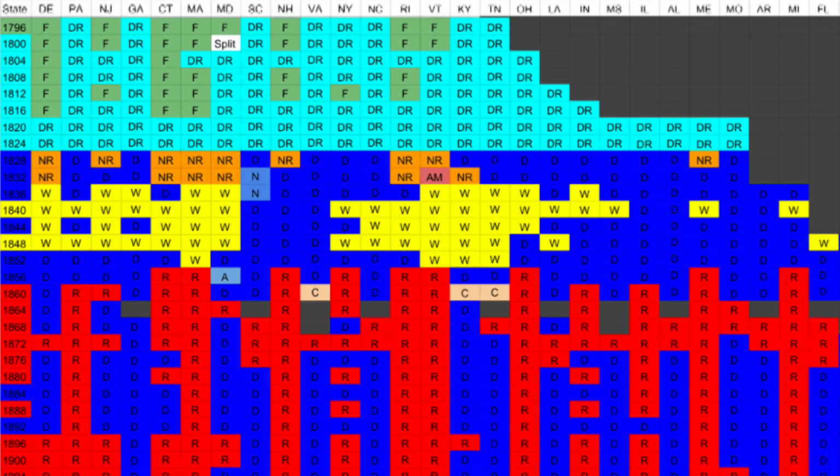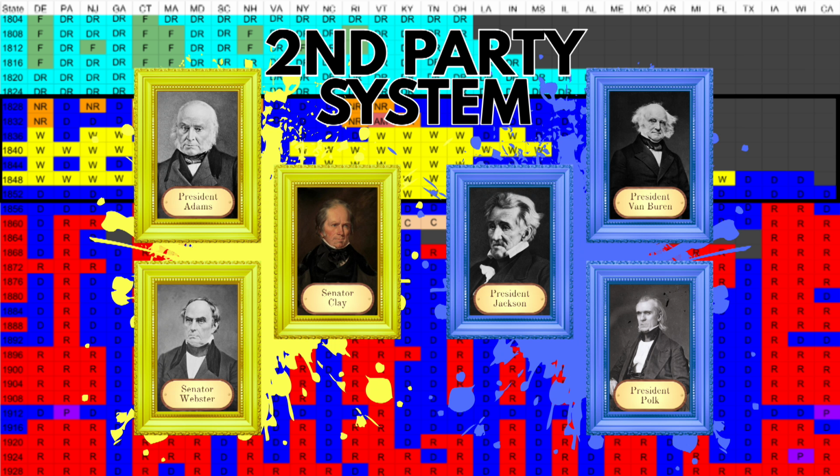Alright, let's move on to the second party system, where Andrew Jackson and Martin Van Buren's Democratic Party, which are shown here in blue, faced the National Republican and later Whig parties, which were led by figures like John Quincy Adams and Henry Clay.